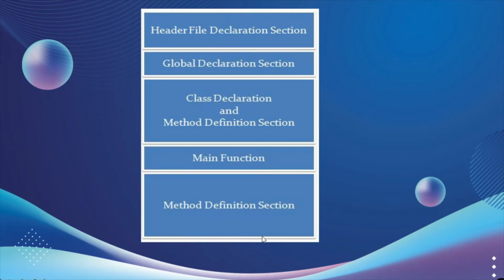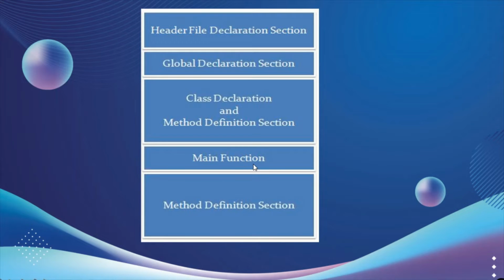This is the structure of the C++ program. It includes the header file declaration section and the global declaration section. These are the different sections. Next is the class declaration and method definition section, and next is the main function.